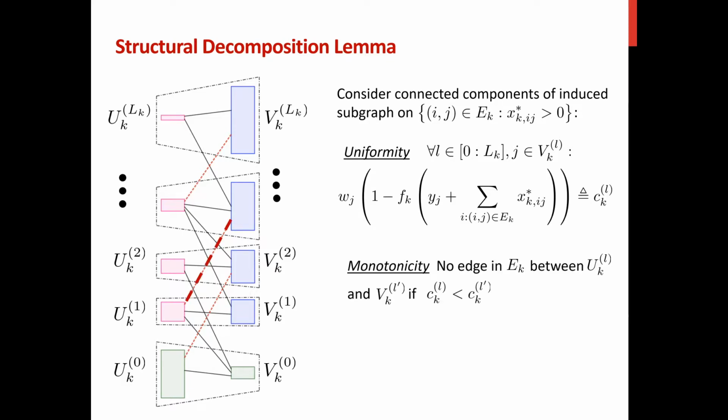And the second property is that there doesn't exist an edge in EK between UKL and VKL prime if CKL is smaller than CKL prime. And the last property, saturation, tells us all the vertices except the vertices in UK0 will be fully matched by our fractional solution xk star.